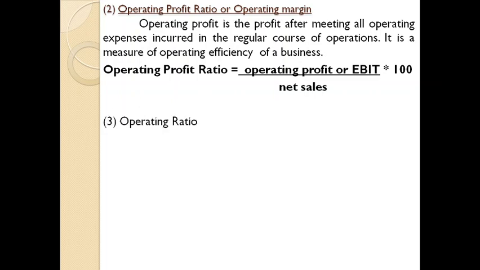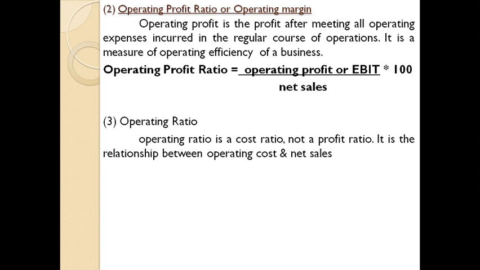Next one, operating ratio. Operating ratio doesn't represent the profitability part of the organization, because as I have told earlier, under this head there is proper analysis of profitability of the organization, but we can't always rely upon profits for studying efficiency. Sometimes we need to study the efficiency from the cost point of view. So another ratio, operating ratio. Operating ratio is a cost ratio and not a profit ratio, which we have discussed earlier.